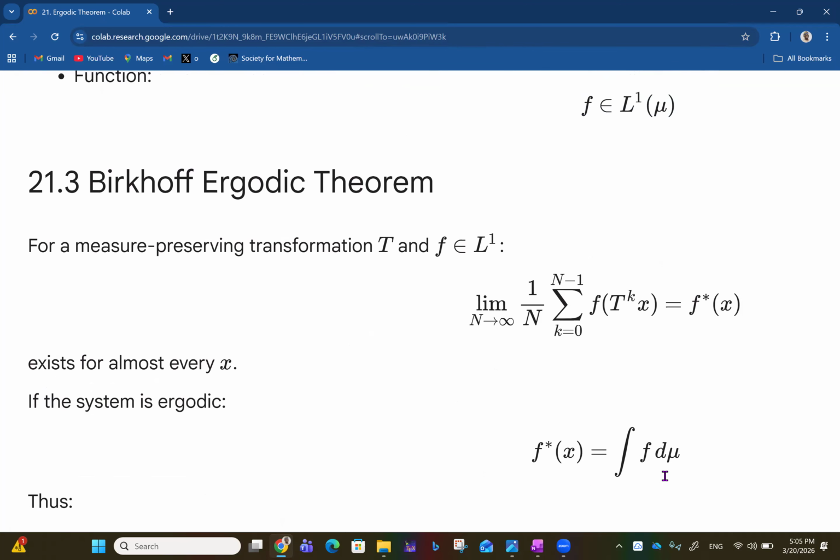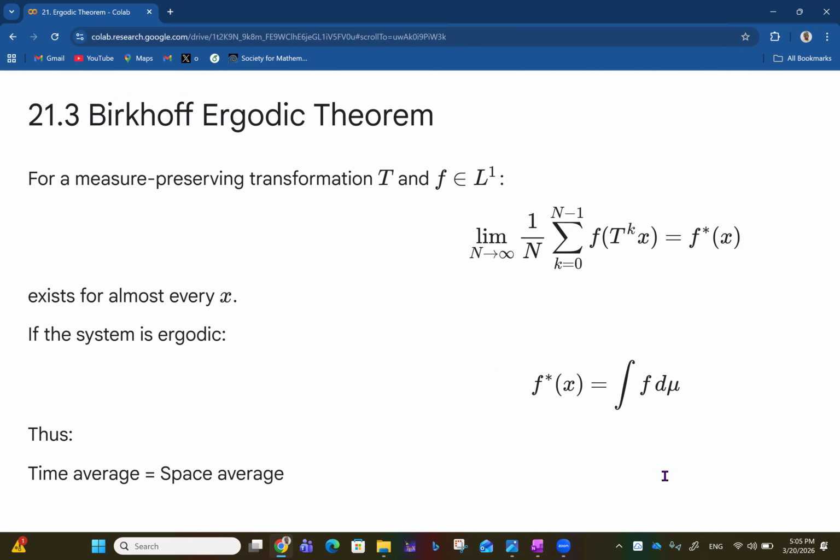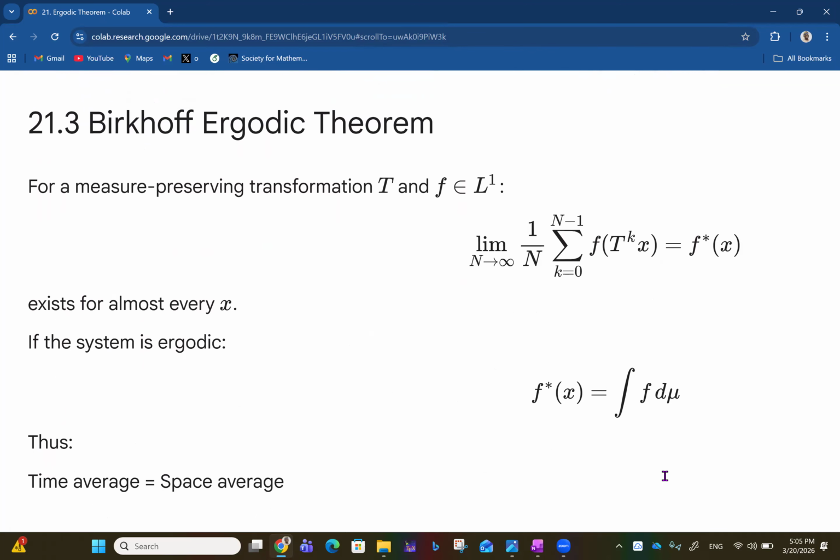That takes us to the Birkhoff ergodic theorem, which is one of the most important theorems in ergodic theory. For a measure preserving transformation T and f, an element of L1, the limit as n tends to infinity of 1 over n, the summation from k equals 0 to n minus 1 of f of T raised to the power k of x, equals f star of x.